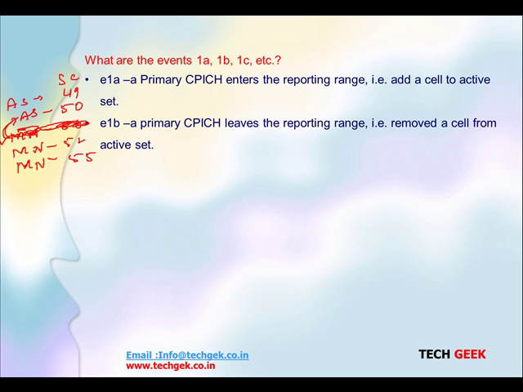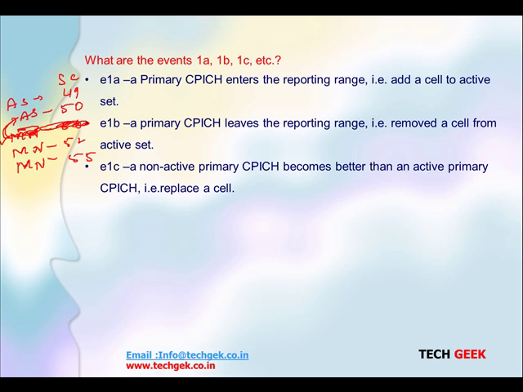1B, a primary common pilot channel leaves the reporting range, that is removing a cell from the active set. So if any cell is going bad, it has to be removed. That happens with the help of the 1B event. If we talk about the 1C event, a non-active primary CPICH becomes better than an active primary CPICH, that is nothing but replacement.